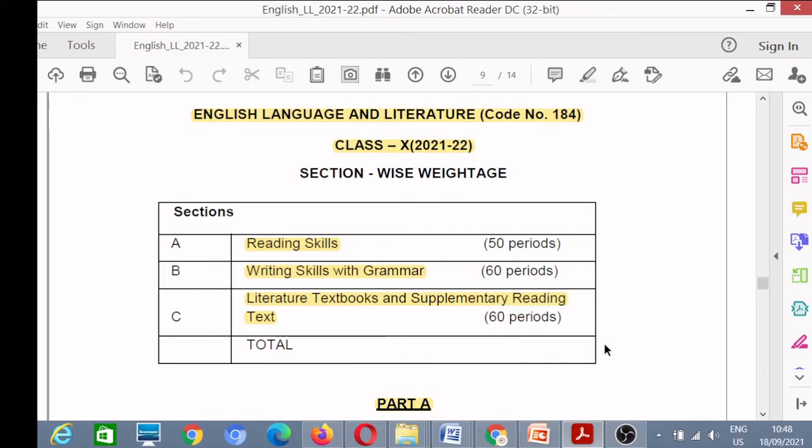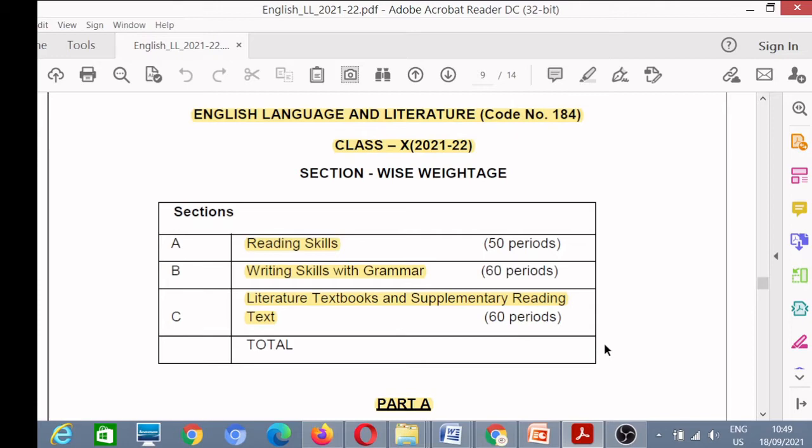In today's video, we will discuss the syllabus of class 10th English. The subject name is English Language and Literature and the subject code is 184. This video has been prepared in English. If you are comfortable in Hindi, you can watch our Hindi medium video also for all the subjects including English. Here we will discuss the syllabus of English in English language for 2021-22.